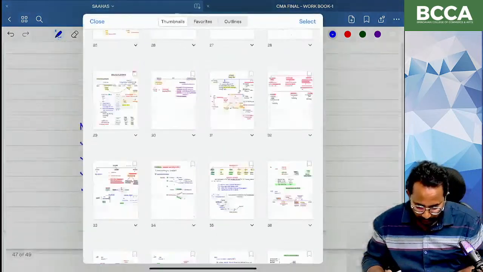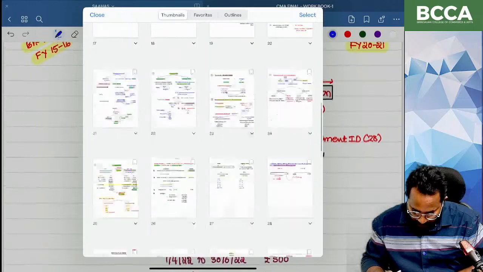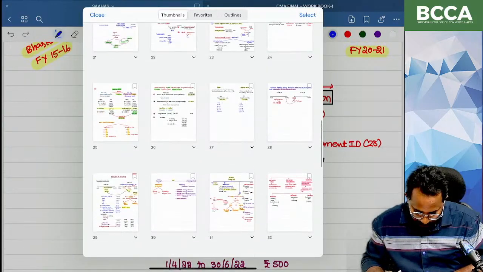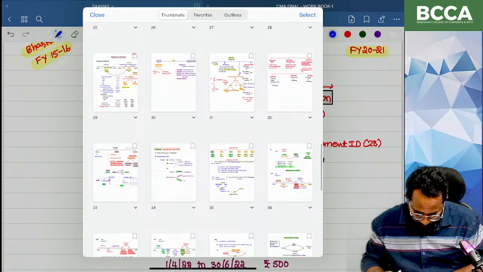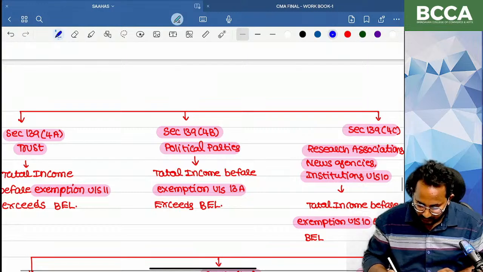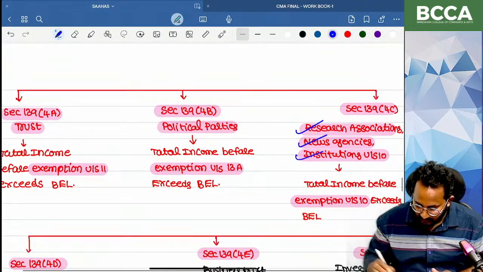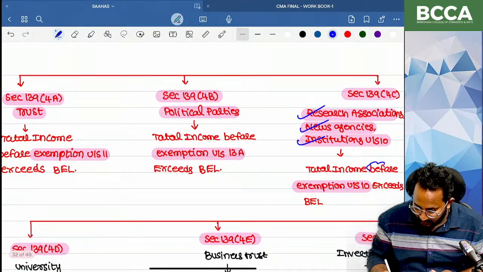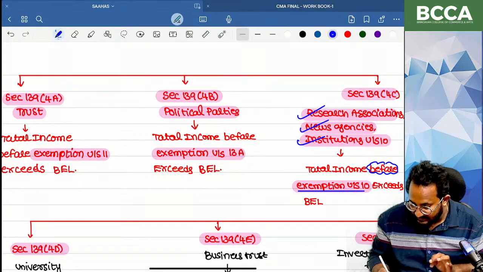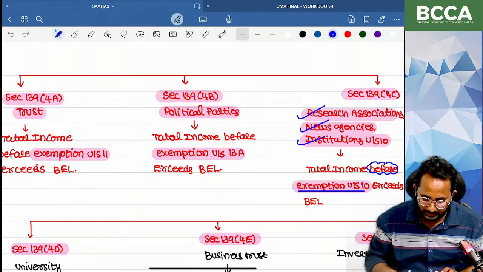Yes, I will show you from our notes. 139(4C): Research Association, News Agencies, Institutions, before claiming the exemption under Section 10, if their total income exceeds the basic exemption limit.